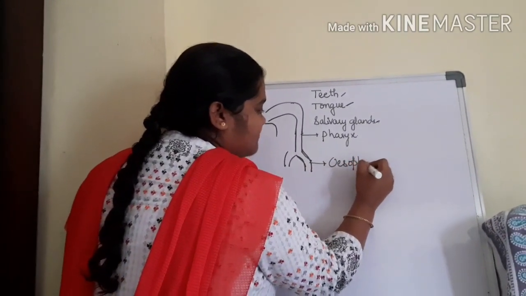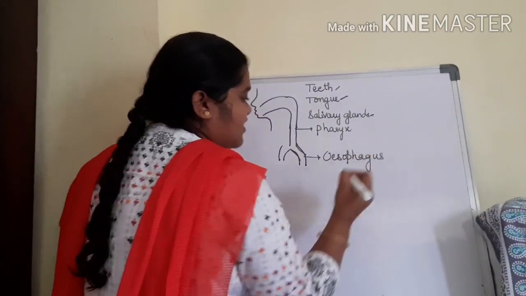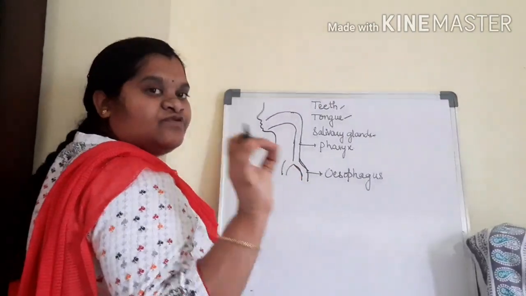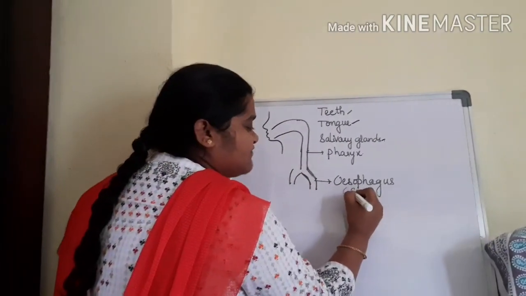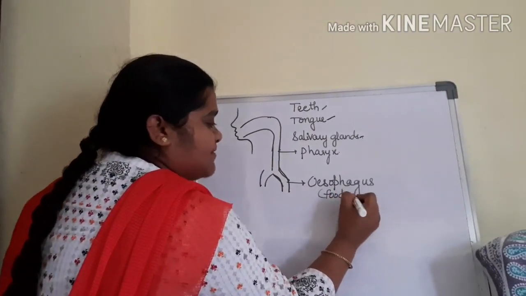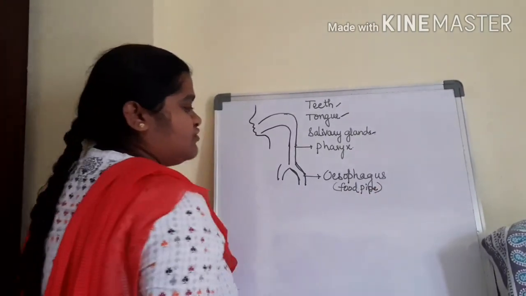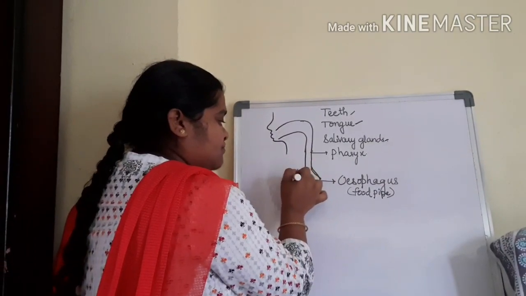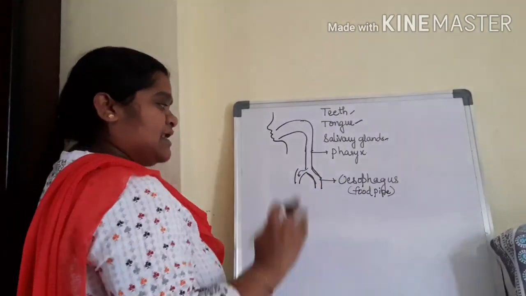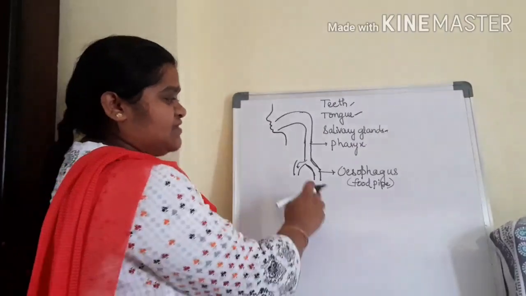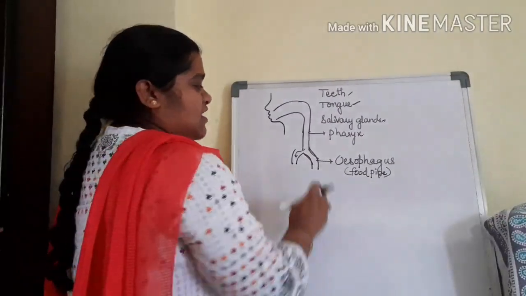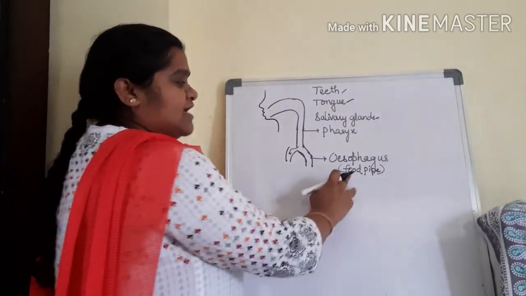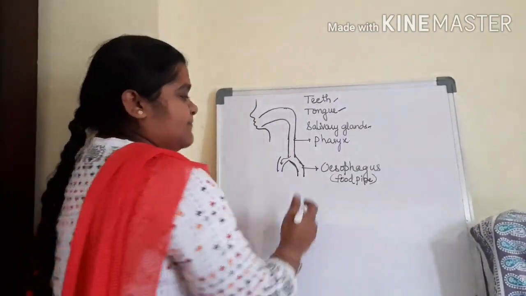O is silent. Esophagus. In the esophagus only food will pass. So esophagus is called the food pipe. And what about the air? The air enters into another tube called trachea. Later we'll discuss the trachea. First we'll discuss the esophagus. Only in the esophagus will food be passed, so the esophagus is called the food pipe.